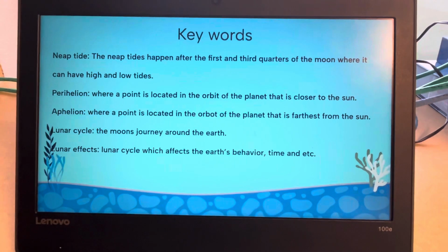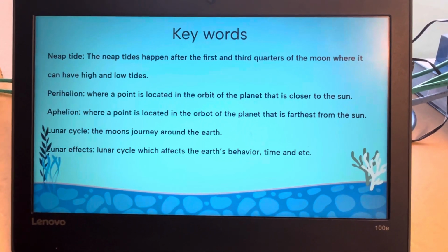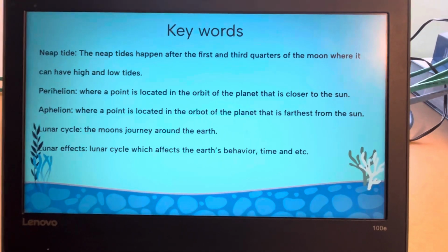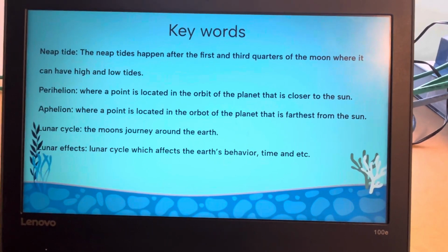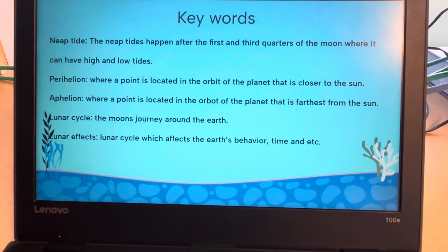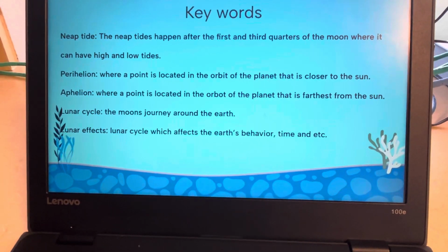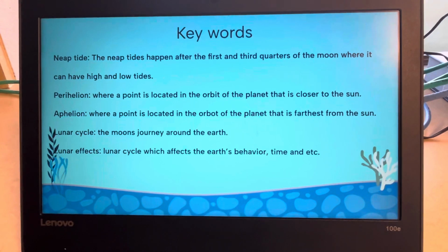Perihelion is the point in the orbit of a planet that is closest to the sun. Aphelion is the point in the orbit of a planet that is farthest from the sun. Lunar cycle is the moon's journey around the earth, which affects the earth's behavior, time, etc.